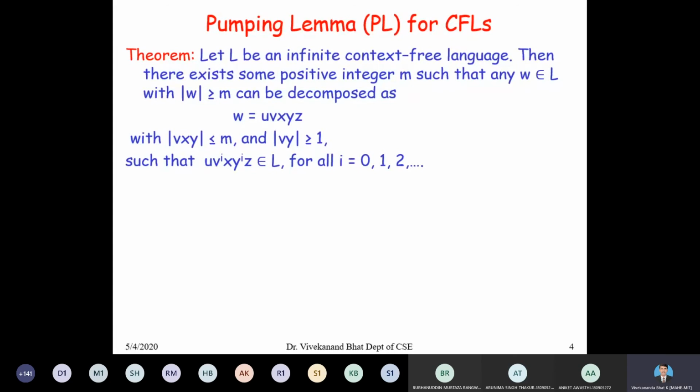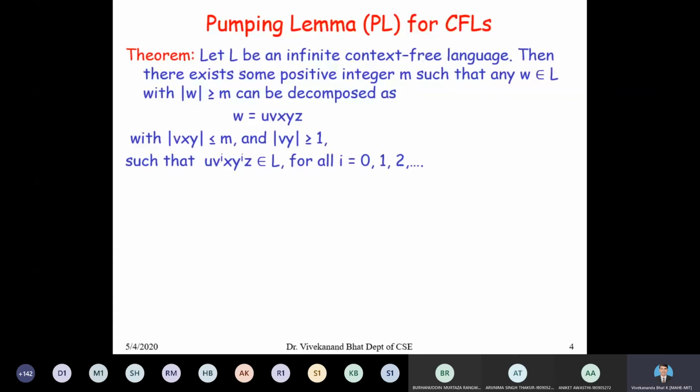That is, there exists some positive integer m such that any W belonging to L with length of W greater than or equal to m can be decomposed as W = uvxyz with length of vxy less than or equal to m and length of vy greater than or equal to 1, such that u v^i x y^i z belongs to L for all i = 0, 1, 2, 3, etc. This statement is similar to the pumping lemma we studied for regular languages, with a little modification. We use this pumping lemma to prove that certain languages are not context-free, using the method of contradiction.